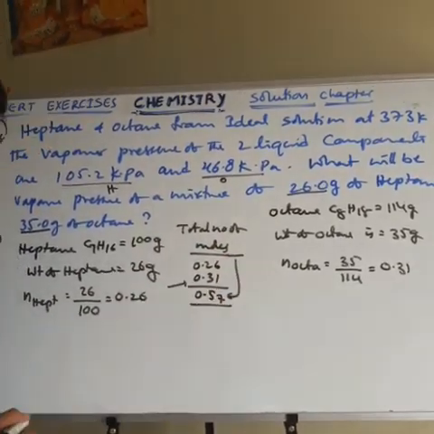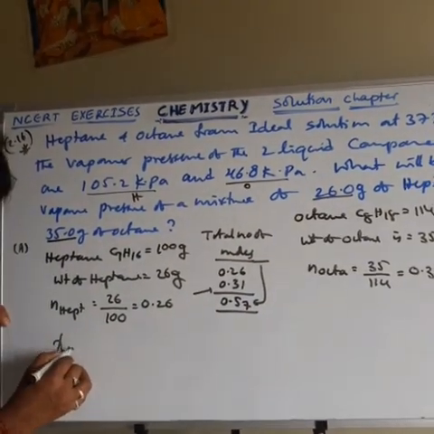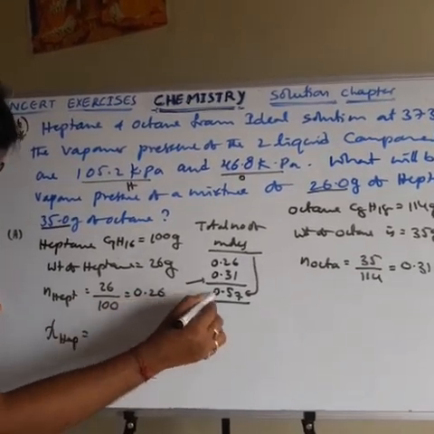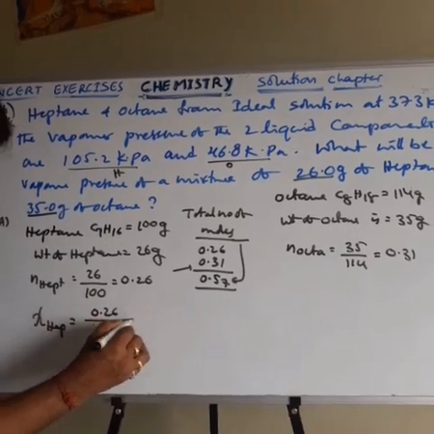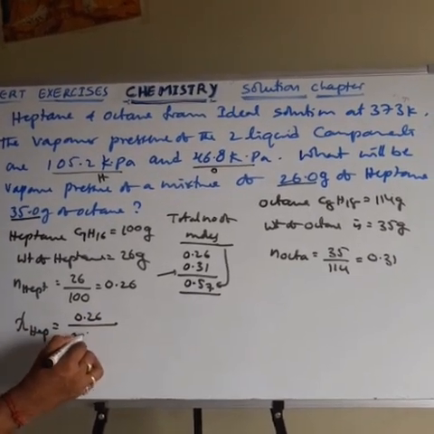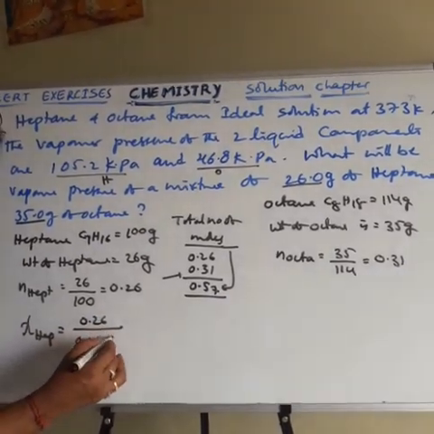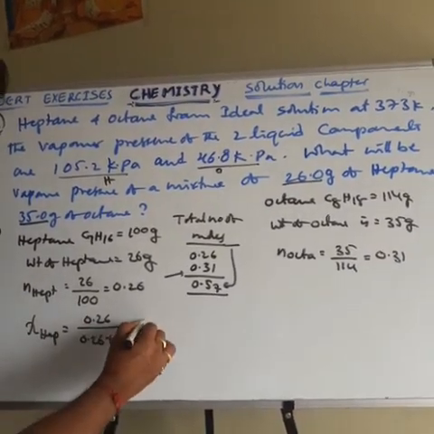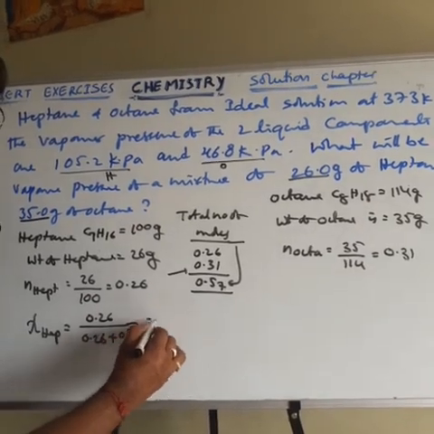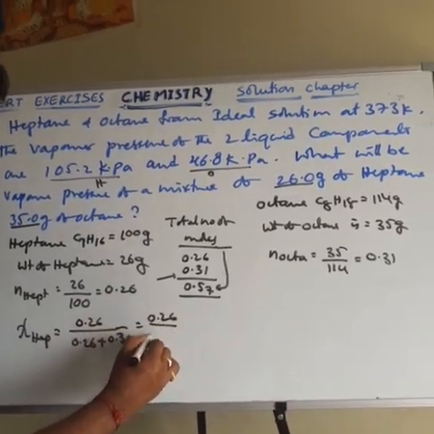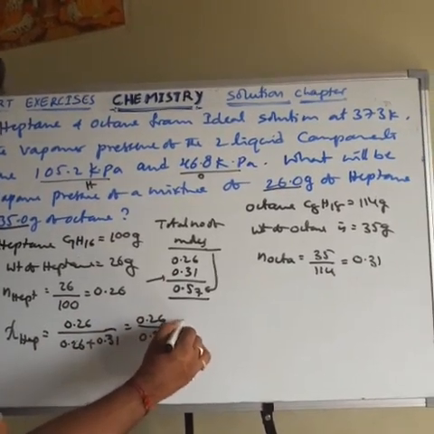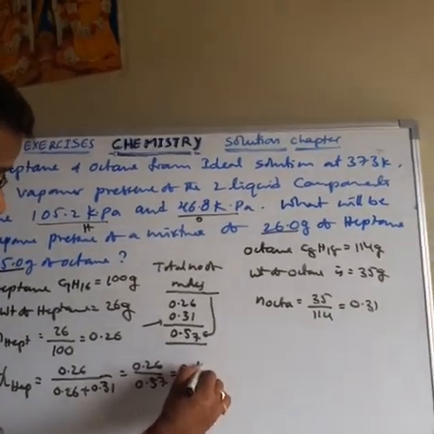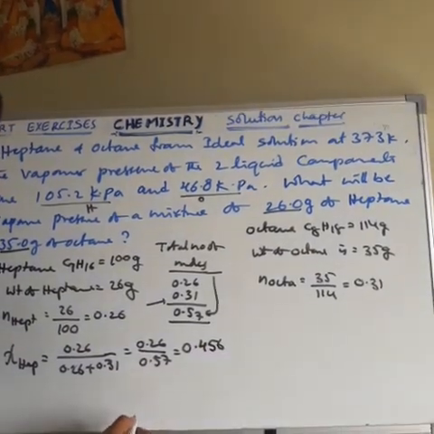The next one is the mole fraction of heptane. Mole fraction of heptane means the number of moles of heptane by the total number of moles: 0.26 divided by 0.26 plus 0.31, which is 0.26 divided by 0.57. Its value is 0.456.